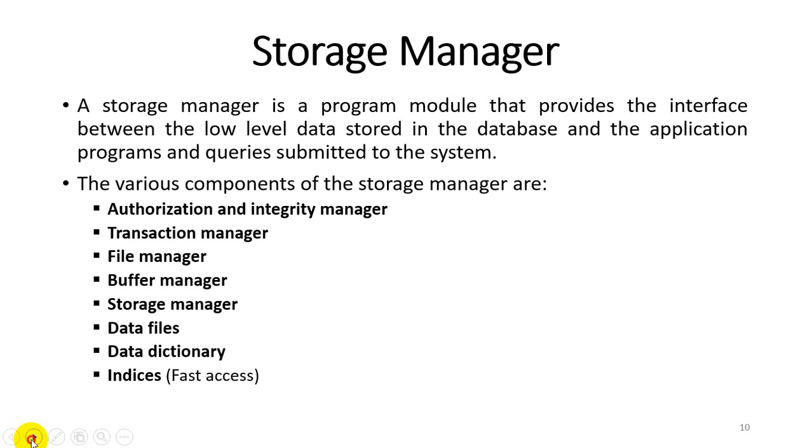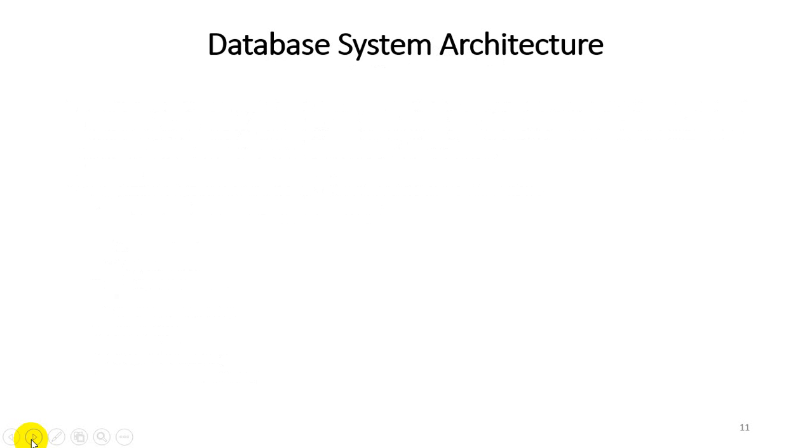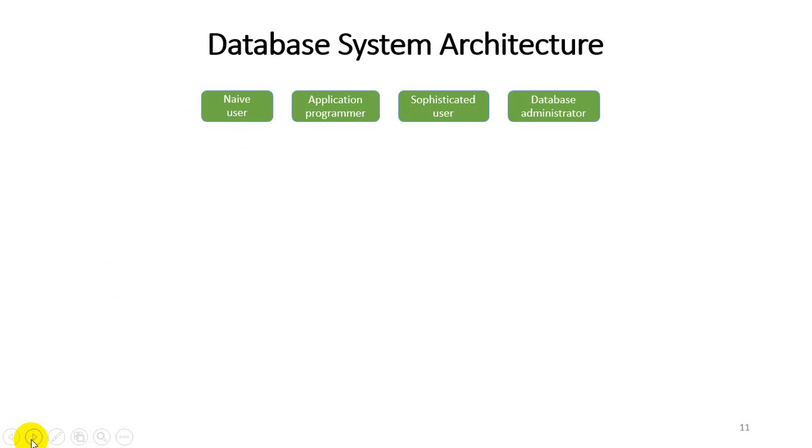I hope you like it. Start with the database system architecture. At the upper level, or we can say view level, there are different users: naive users, who are unsophisticated users, application programmers, sophisticated users, and the database administrator. At this level, all four are users, but each has a particular responsibility to maintain the database.